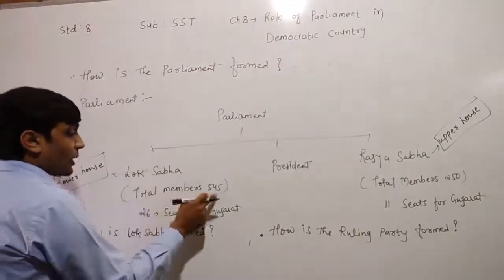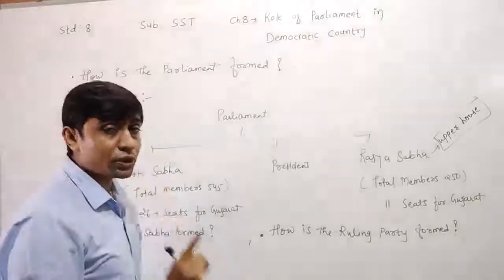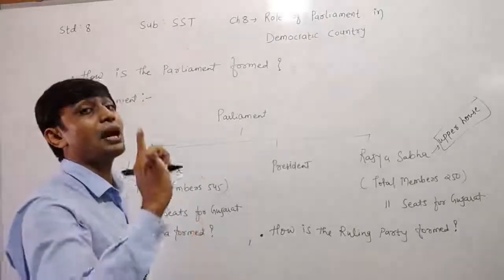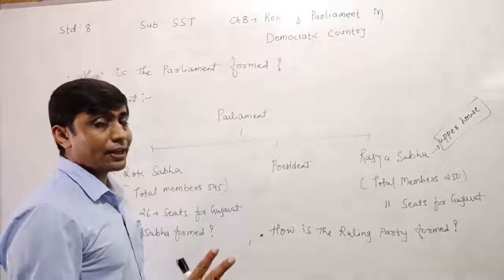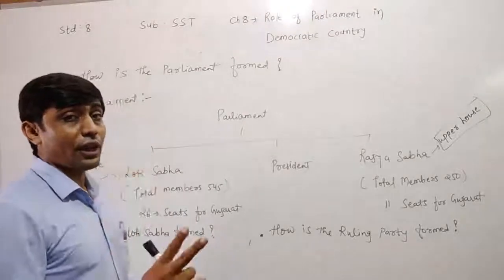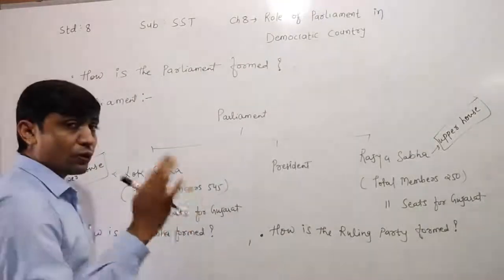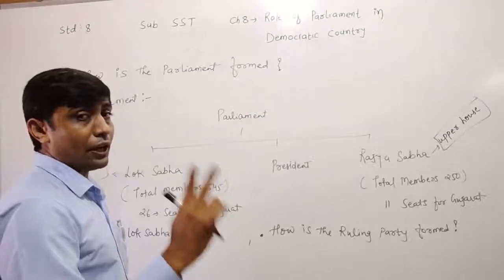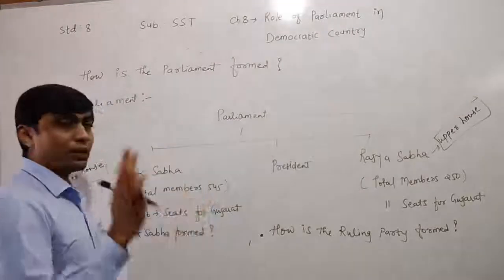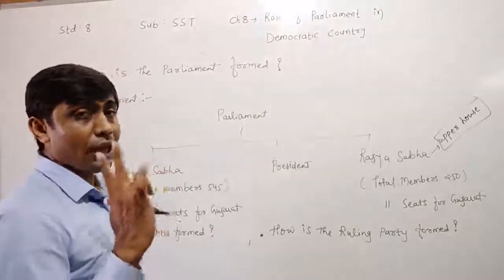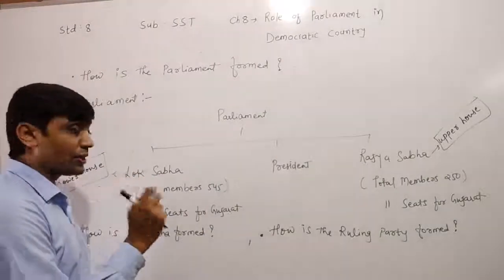Total members of the Lok Sabha are 545. Out of 545, 543 members are elected by the people. Direct election is there. And 2 members are directly appointed by the President of India. These members are from the Anglo-Indian community. Be careful: 543 are elected by the people and 2 members are appointed by the President of India. In the Lok Sabha, there are 26 seats for Gujarat.